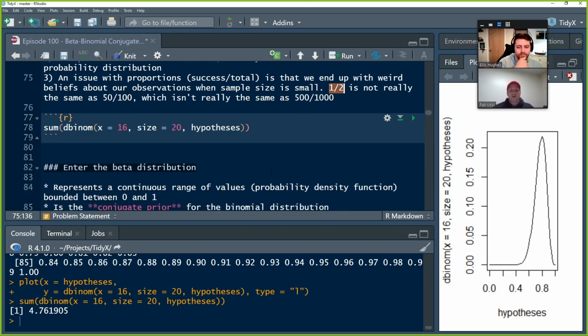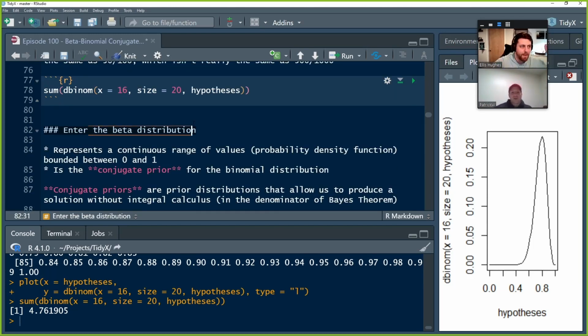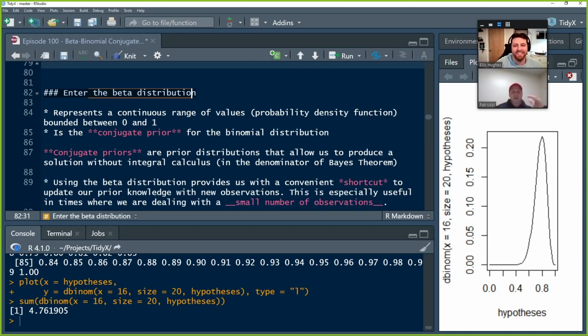So enter the beta distribution. How are we going to help ourselves here? The beta distribution represents a continuous range of values bounded between 0 and 1. So this is a probability density function. Remember, we talked about probability mass function is going to be for discrete outputs. So is it 0%? Is it 20%? Is it 50%? Is it 60%, 80, 100%? The beta distribution gives us an actual density. It could take any value. All the little minutia values between 0 and 1 can be summed up with this beta distribution.